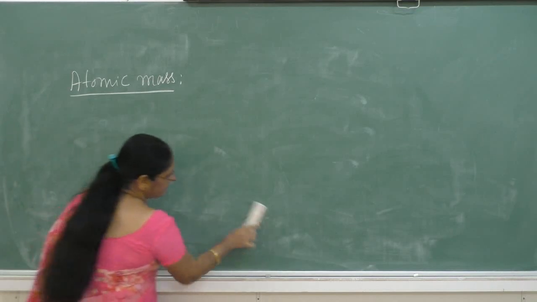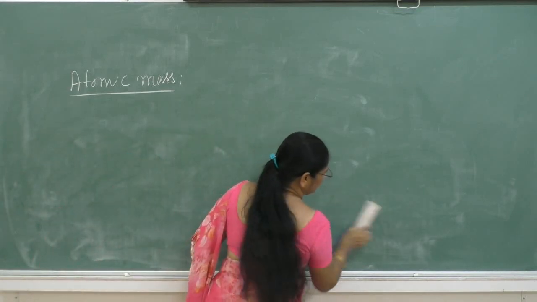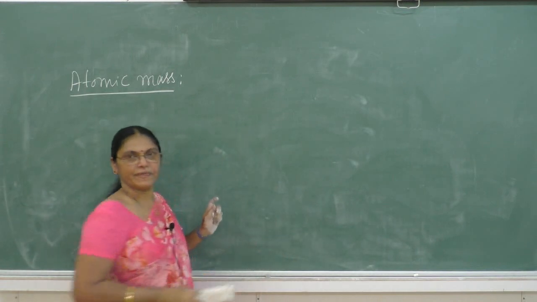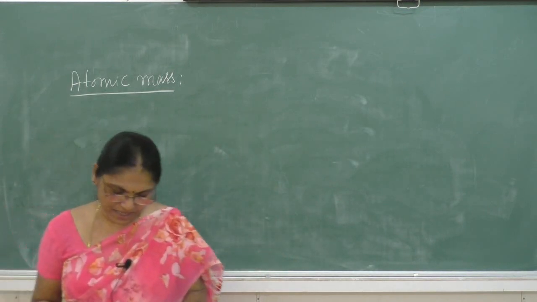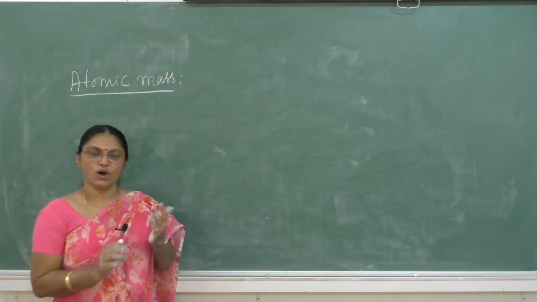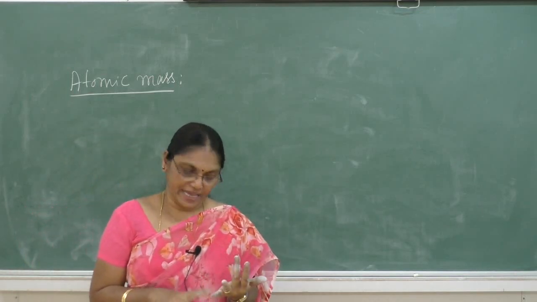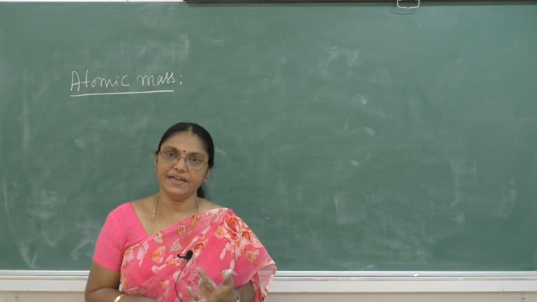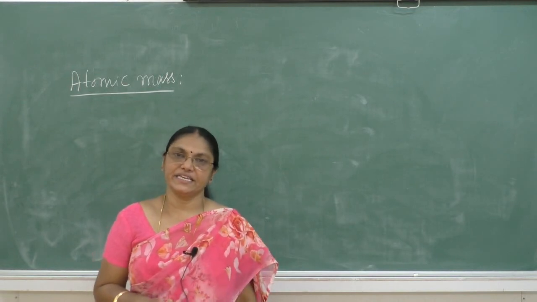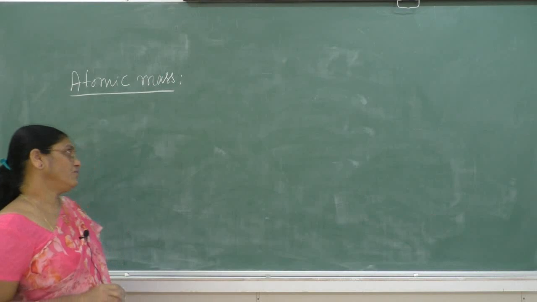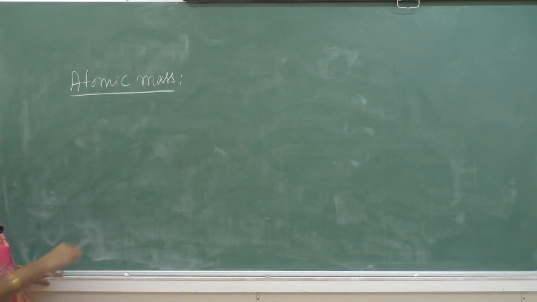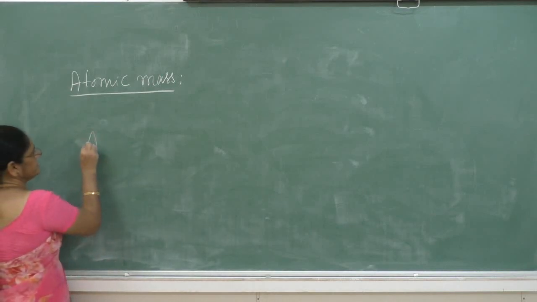The average atomic mass of an element depends on the different isotopes of the element and their abundances in nature. Therefore, this is mathematically calculated by this equation.